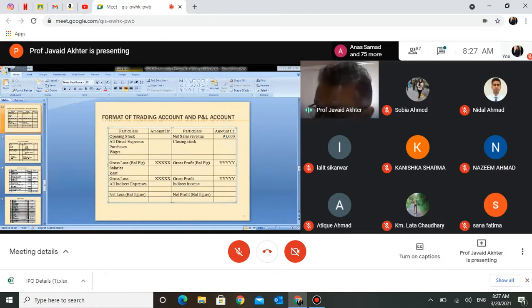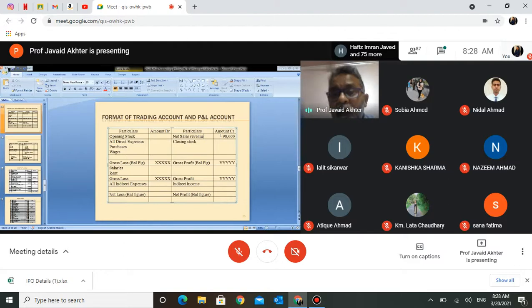What will be the next account you will prepare? Profit and loss account. So you open the profit and loss account like it is appearing on your screen. Profit and loss account is given in the credit side. So in the credit side, what will you write? By sales account. You will write by sales account. That is why sales appears in this.